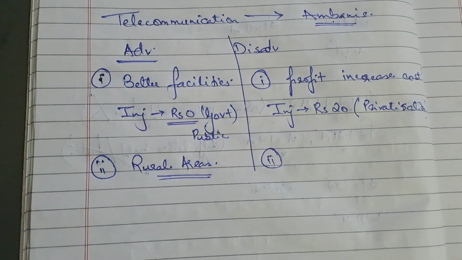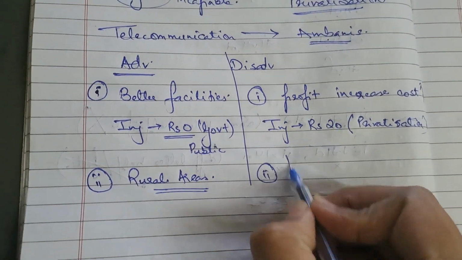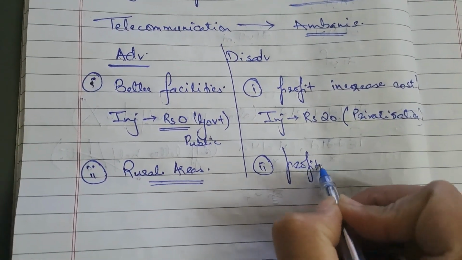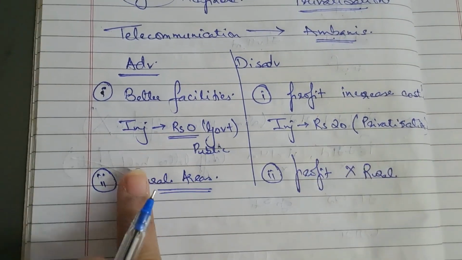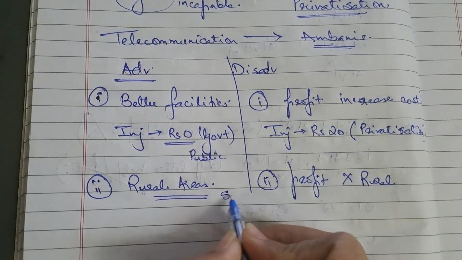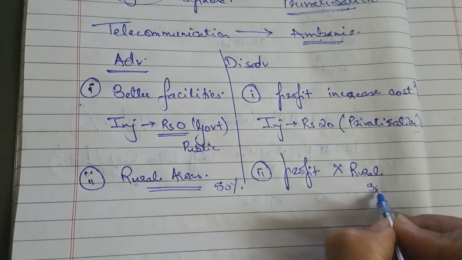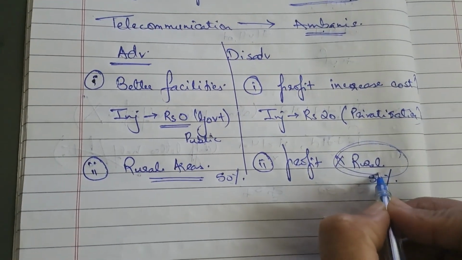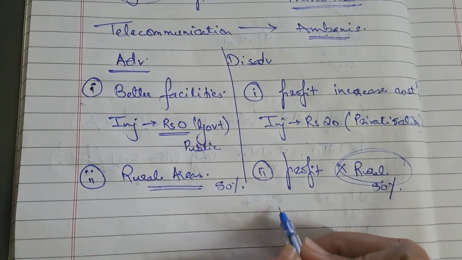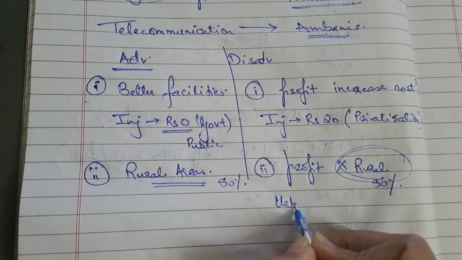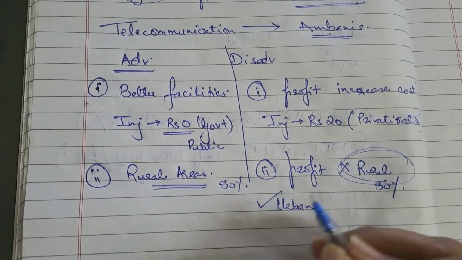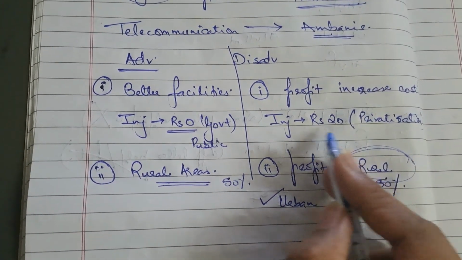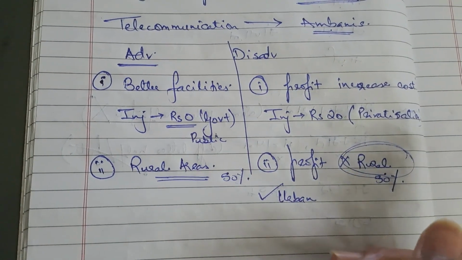The second disadvantage is that since he is looking to earn profits, he might remove businesses. There is a 50% chance of that, and the other 50% is that he might not provide that service in the rural areas and only provide it in urban areas, because urban people earn well and will be able to pay all these charges, and he will be able to make profits out of it.